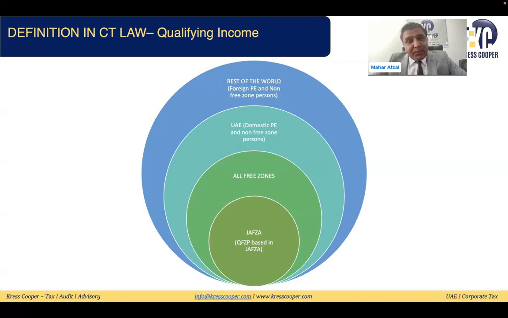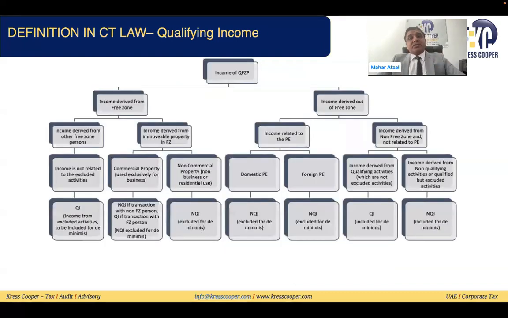You need to just keep in mind to understand what will be the implication, how we can calculate the qualifying income. So the 2 major categories are there. If I'm going to classify into 2 major categories, these 2 categories are: the person is making the transaction with the free zone person, and the person is making the transaction with the rest of the world. 2 categories. So just look into this diagram. Income of the qualifying free zone person. As I mentioned, there are 2 possibilities. Person is making the transaction with the free zone parties, person is making the transaction out of the free zone parties.